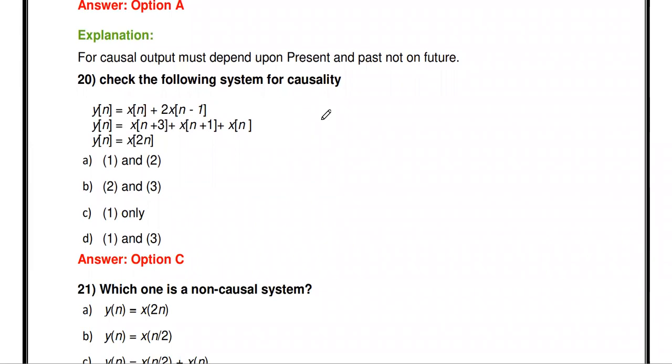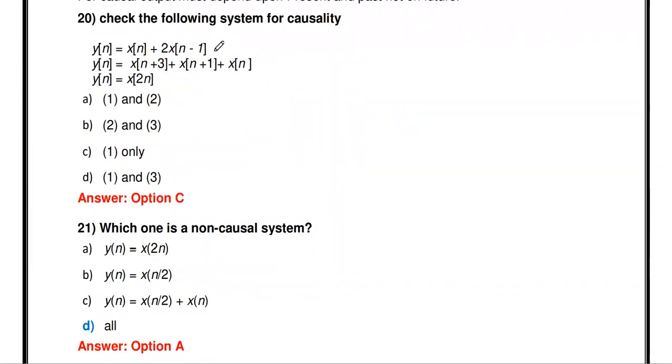Then check the following for causality. First you see the equation x of n minus 1. x of n is a present input, x of n minus 1 is the past input. So this is causal only. Causal means no future input. In the second equation you see x of n plus 3, x of n plus 1. These are future inputs, so it is non-causal. x of 2n, future input, so non-causal. In the three systems, which one is causal? Only the first. So 1 only is the answer.